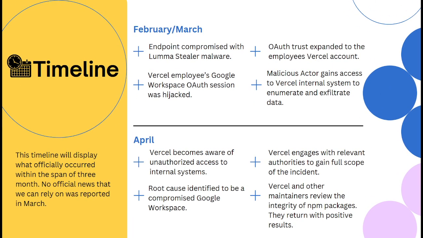As you can see, we have a rough timeline of the breach from start to end in a 3-month period. Notice that February and March are combined, as there was no substantial data that could support my investigation in March alone. However, we can assume that the attacker operated through these months.